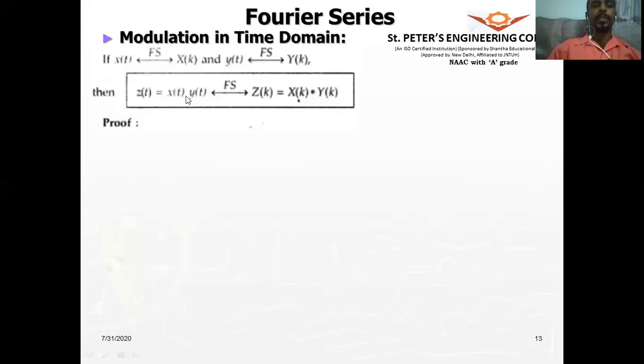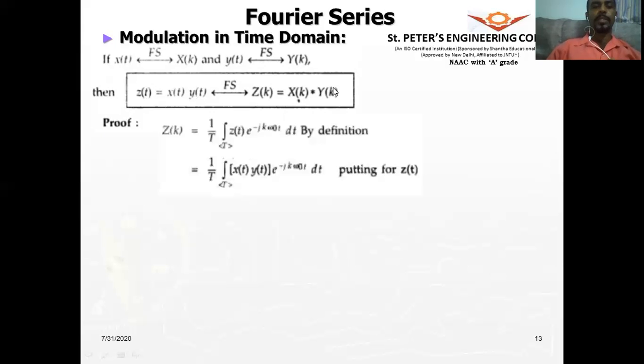So modulation is multiplication of two signals, x of t with y of t. What will be the Fourier series pair of that? It will be X of k convolved with Y of k. Now let us prove this. Z of k is equal to, by definition, we know this formula, 1 by T over 1 period z of t e to the power of minus jk omega naught t dt. But what is z of t? It is x of t multiplied by y of t.